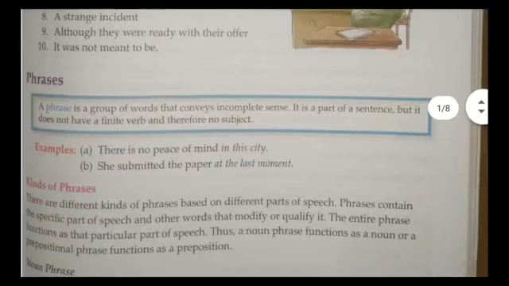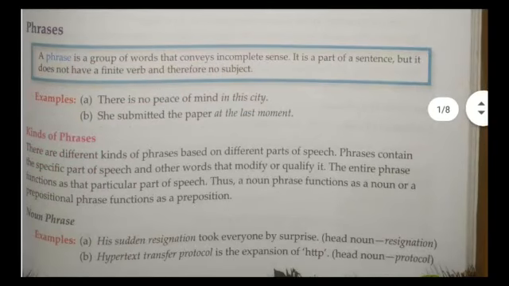Okay, what is a phrase? A phrase is a group of words that conveys incomplete sense. Its sense is not complete. That's why we say that it is a phrase. It is a part of a sentence, but it does not have a finite verb or a subject. It has neither a finite verb nor any subject, and it is completely incomplete. But they are considered as a phrase.